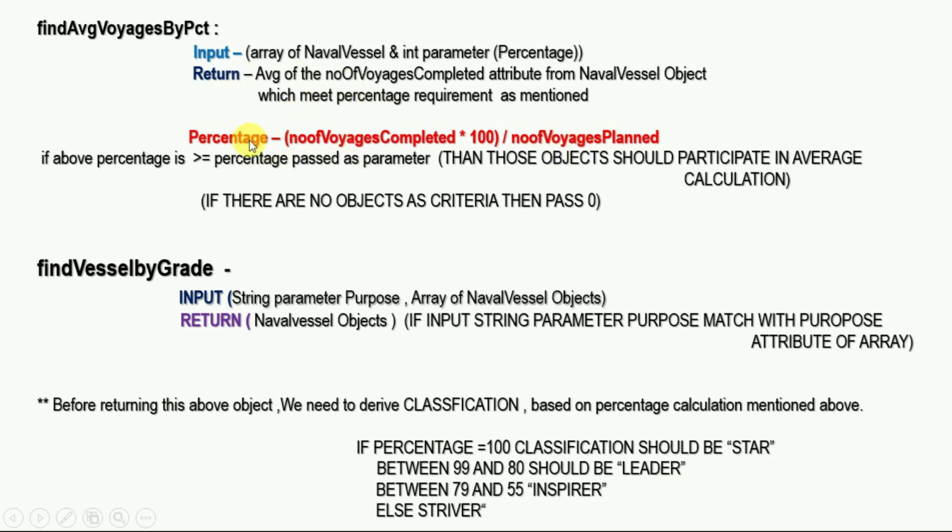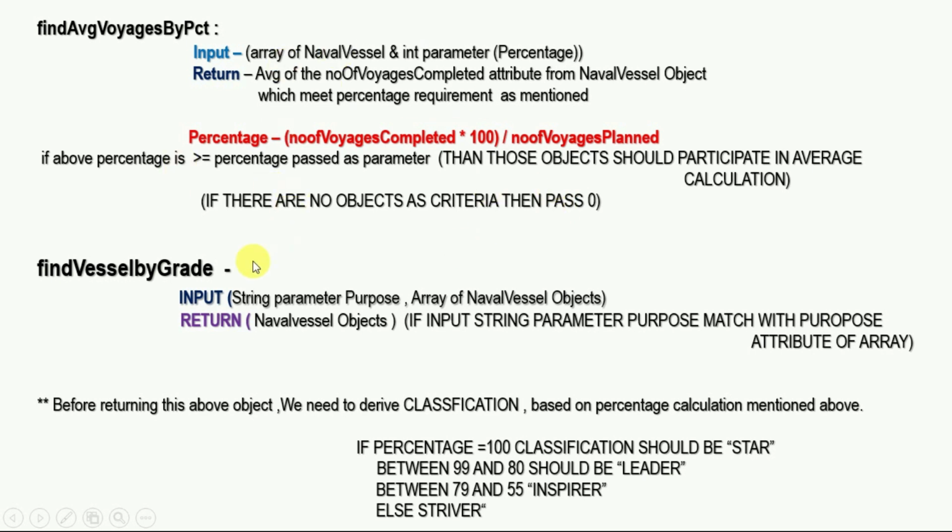So the first step is to pass the parameters to this method, and in this method we first derive the percentage. Then if this percentage is greater than or equal to the percentage passed as parameter, those objects should participate in this average calculation. And if there are no such objects, then return 0.